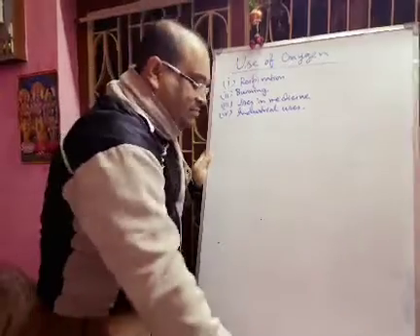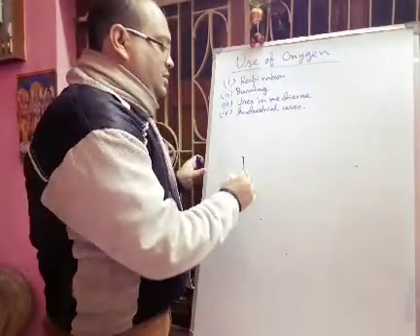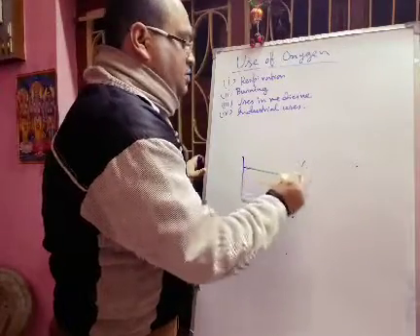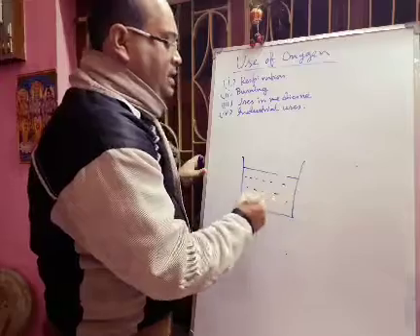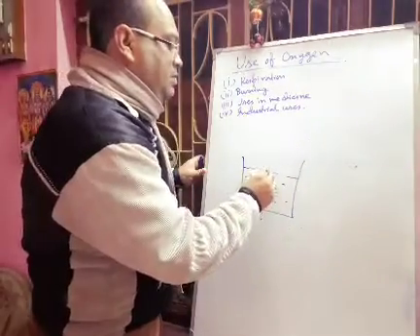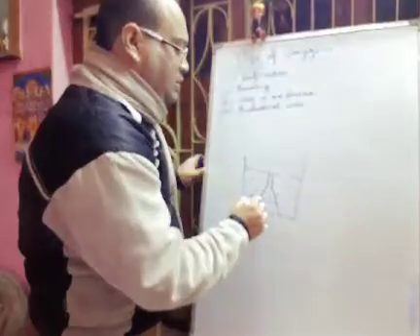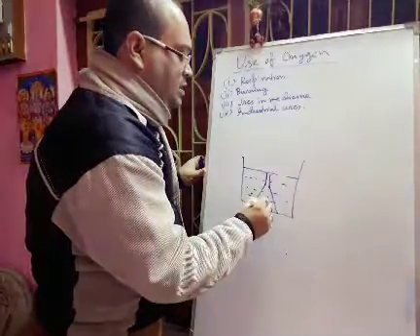So here, first you have to take a beaker containing water. This is one beaker. Up to this you have to take water. Then inside there will be one inverted funnel inside the water. And there will be one aquatic plant that is called hydrilla.